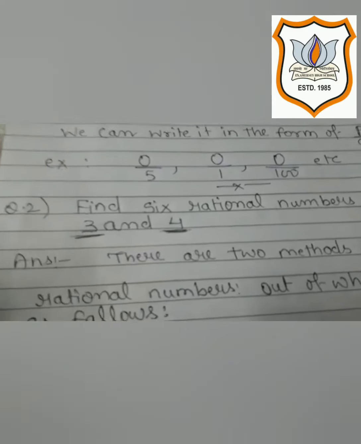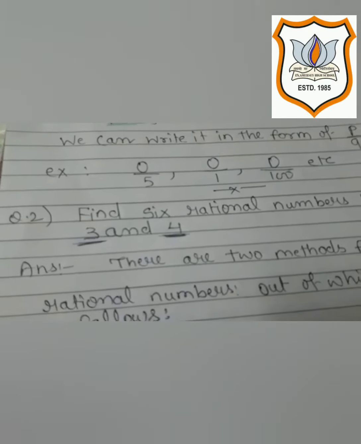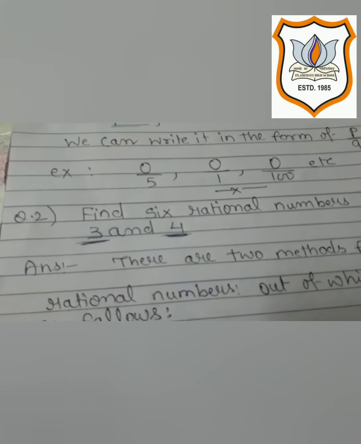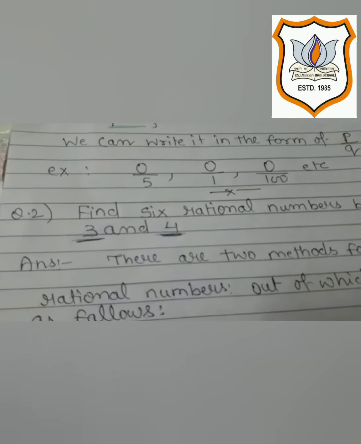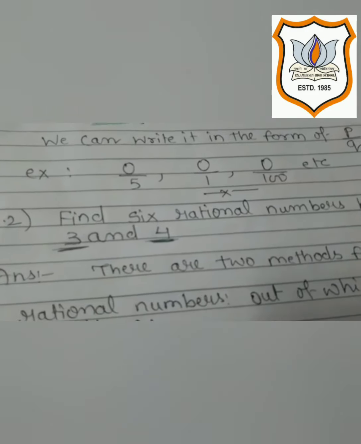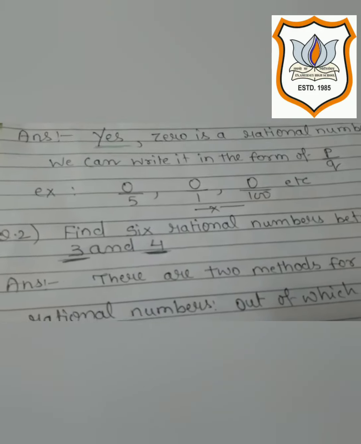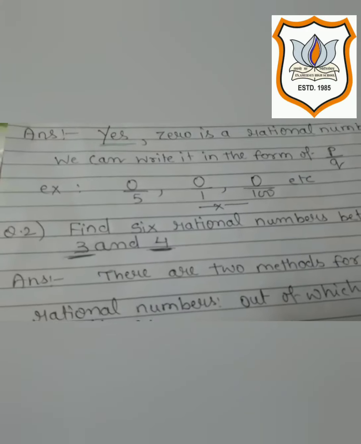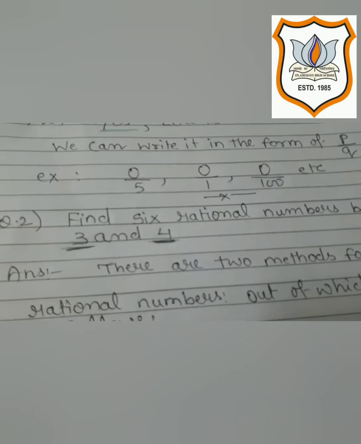For example, I am asking, can you calculate 20 rational numbers between 1 upon 2 and minus 1 upon 2? So you will say, how is it possible? It is not possible, but it is possible. We can calculate very easily. There are two methods to calculate such kind of rational numbers between two distinct rational numbers.